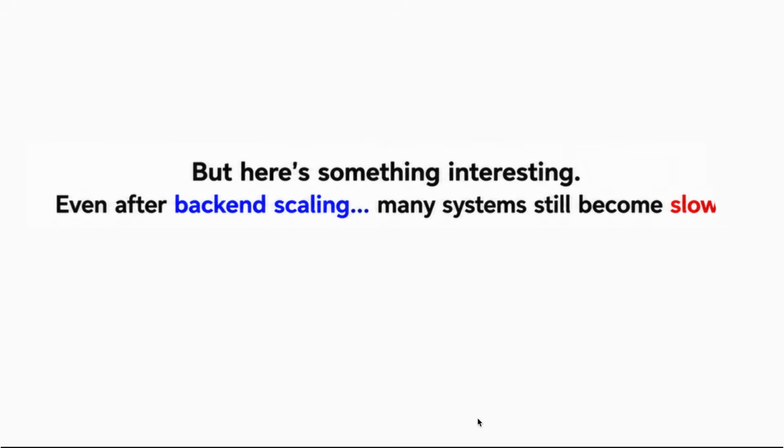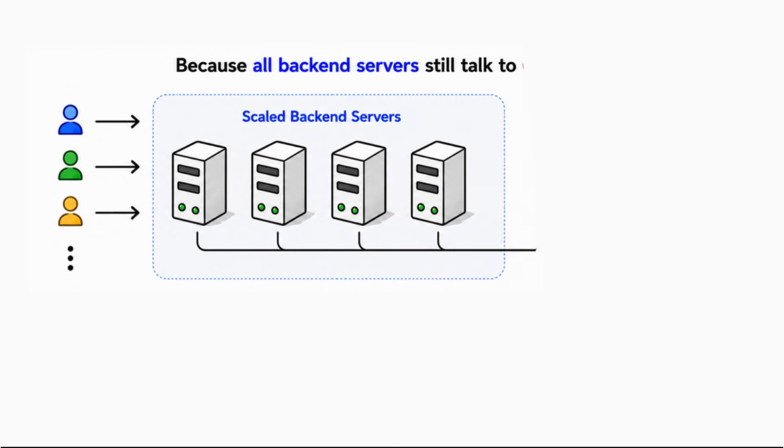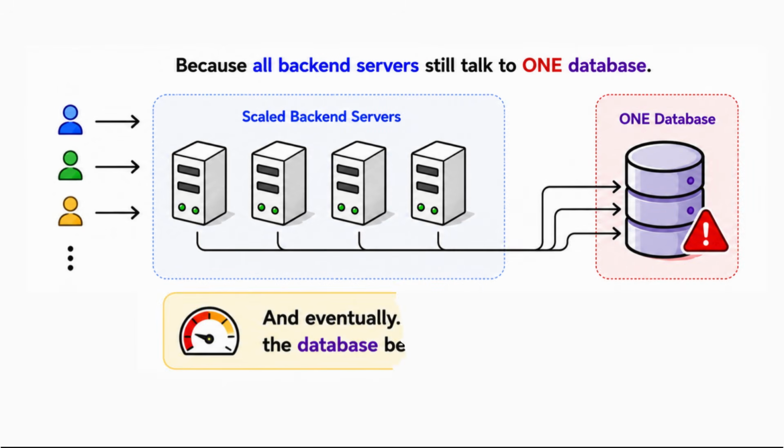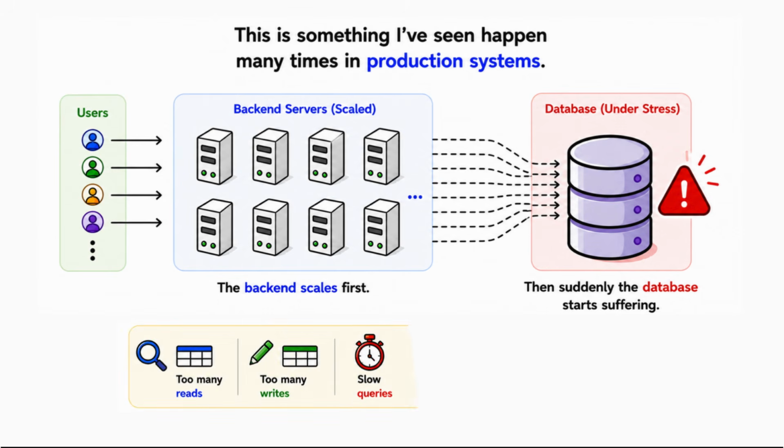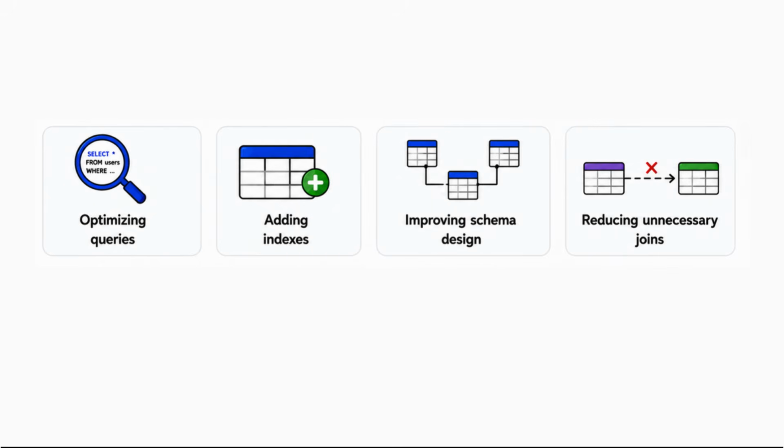But here is something interesting. Even after backend scaling, many systems still become slow. Why? Because all backend servers still talk to one database, and eventually the database becomes the bottleneck. This is something I have seen happen many times in production systems. The backend scales first, then suddenly the database starts suffering. Too many reads, too many writes, slow queries, lock contention, connection pool exhaustion. Now engineers start optimizing queries, adding indexes, improving schema design, reducing unnecessary joins.